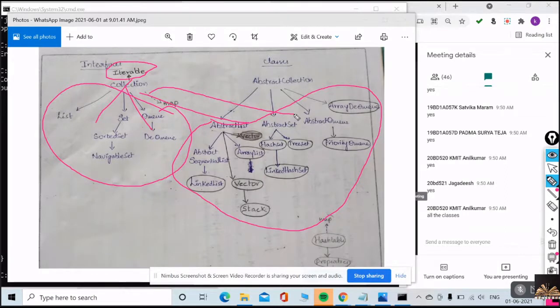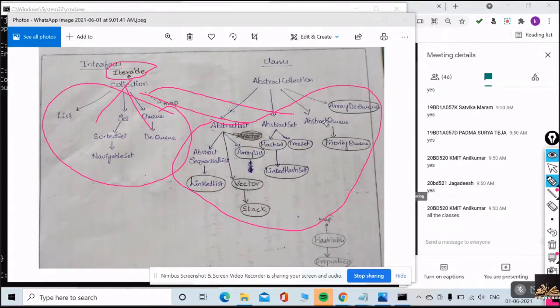Very carefully you have to listen. Of course, these are quite confusing, maybe the first time you are listening. But clearly, if you try to observe, you will understand very clearly. Once you understand the concept of inheritance and interfaces, you will understand very easily, no? Yes or no? Did you understand what I'm saying?